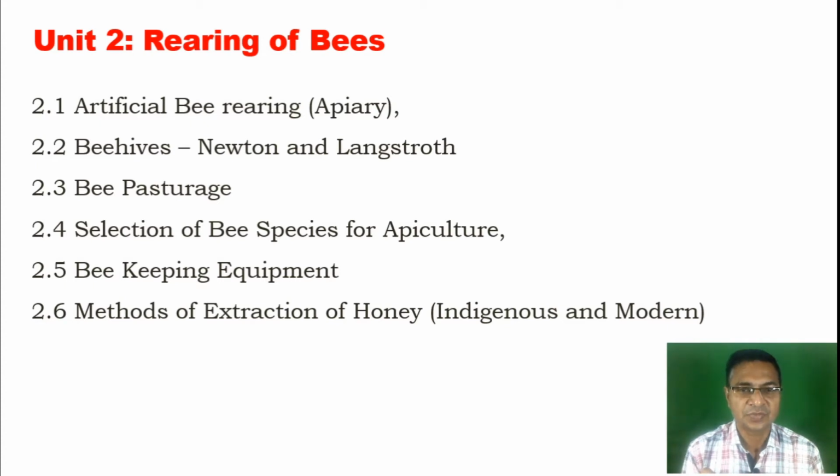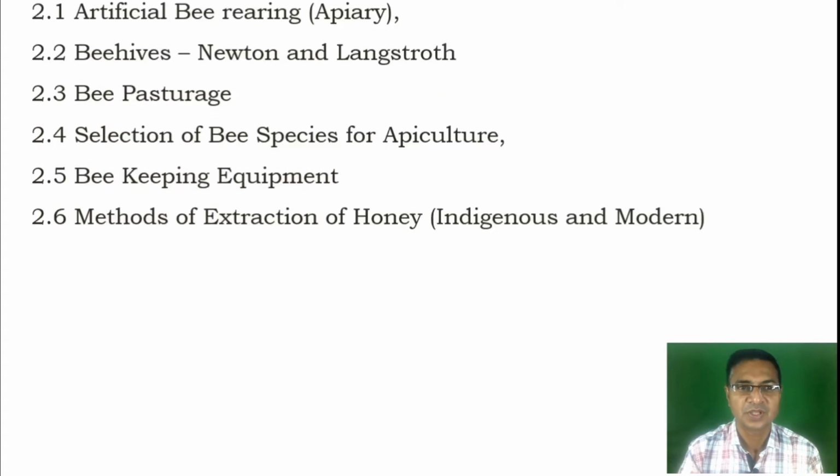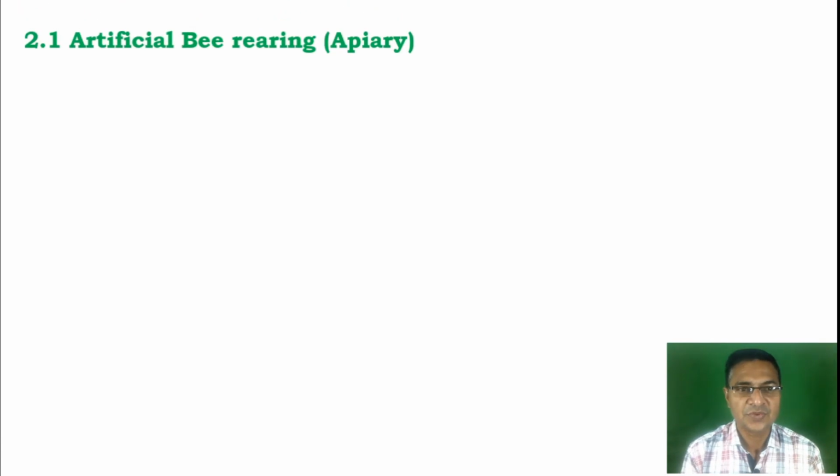In this lecture, we just cover the first two points, that is the artificial bee rearing and its methods, and second, the beehive, especially the Newton and the Langstroth wooden hive. Here, first of all, the artificial bee rearing. We know about that, friends.